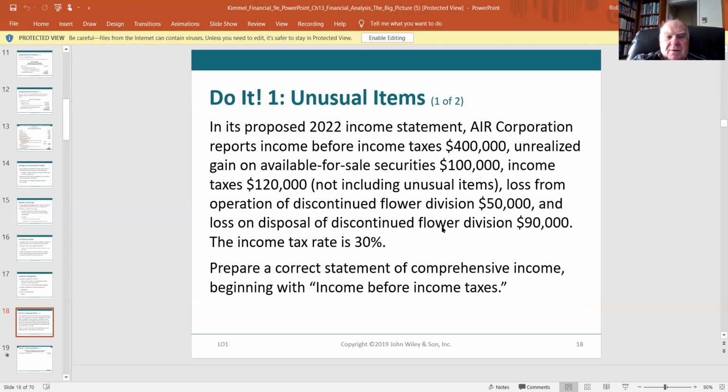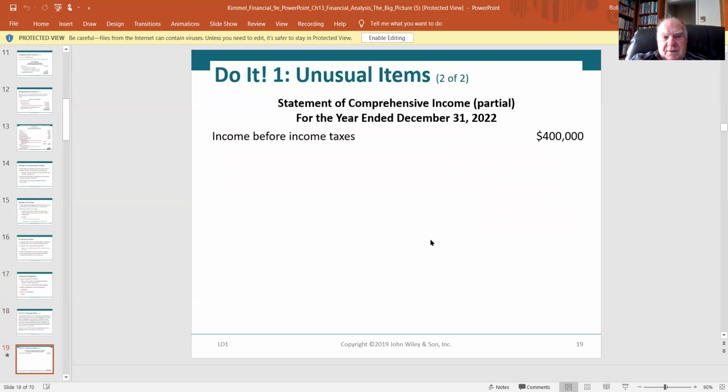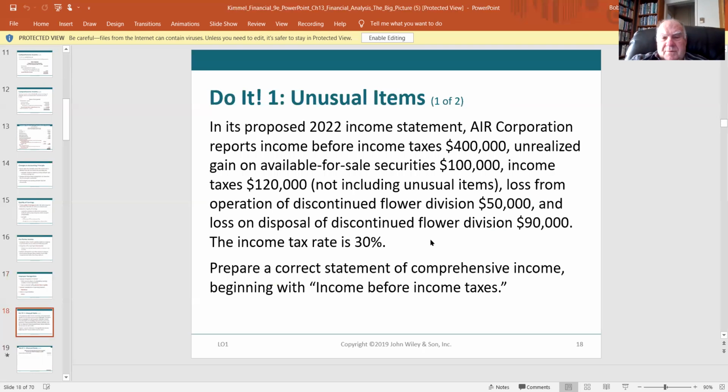Unusual items. In its proposed 2022 income statement, Air Corporation reports income before taxes of 400, unrealized gains on available-for-sale securities, so we know that's going to be other comprehensive income, taxes, and then they have a loss from discontinued operation, a flour division. Oh my goodness. So here we go. $400,000 was the net income.